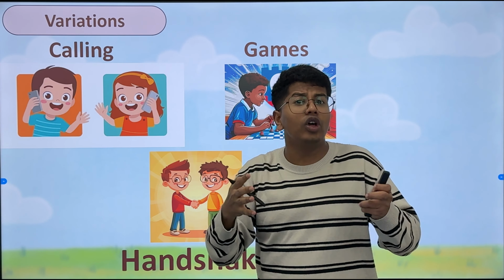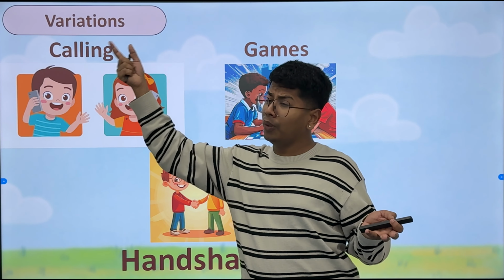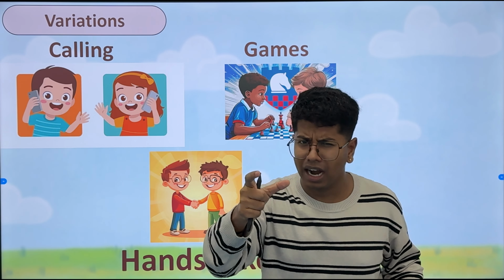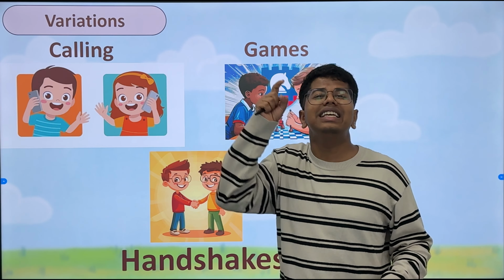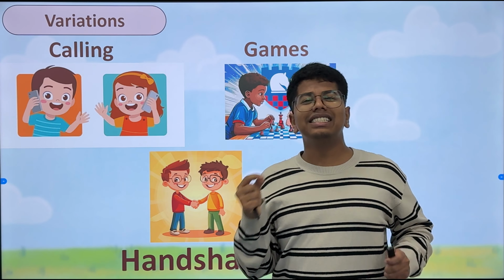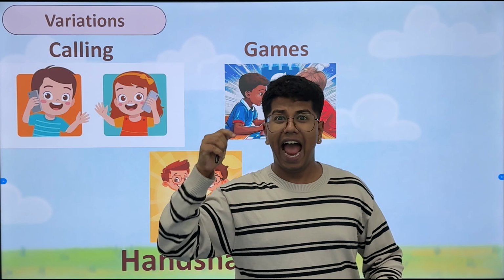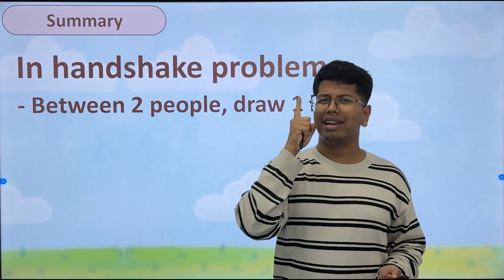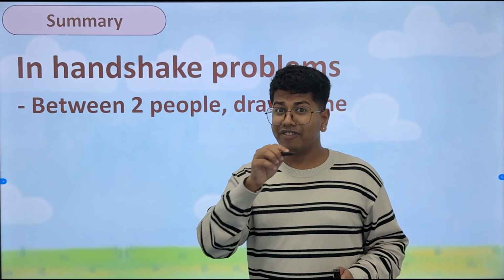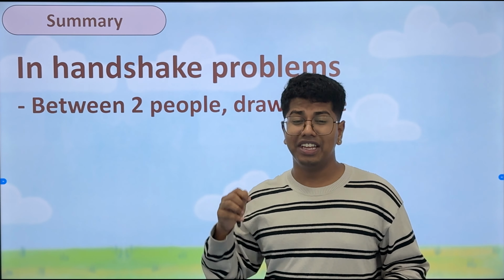Now, in Math Olympiad, when you go to higher grades, calling and games can have different types of questions. But handshakes has only this type of question. That is the reason why this type of problem, where we draw and label, we call a handshakes problem. In handshake problems, there are a few things we have to remember. First, between 2 people, we can draw only one line. After we draw a line, we have to label them also. So do it in order and label them.